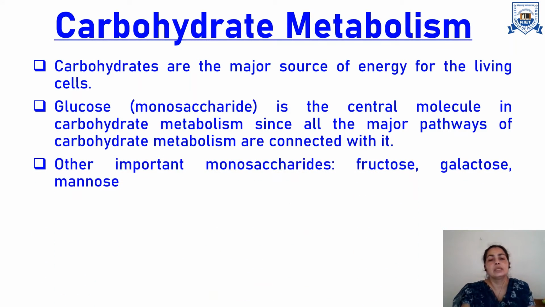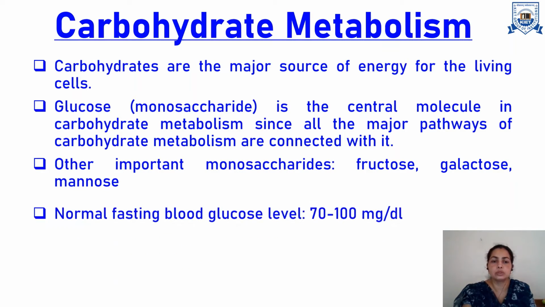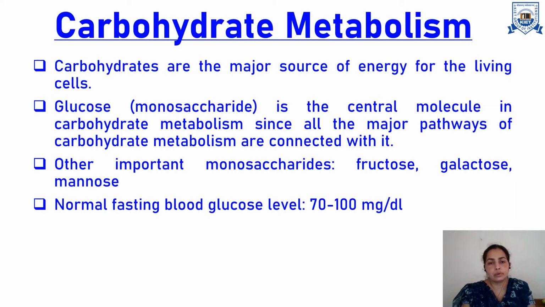Other than glucose, there are some other monosaccharides which have some importance, like fructose, galactose, mannose. And why are we studying it? All metabolic pathways are important for diagnostic purposes, for identification of disease, and to understand the pathology of the human body or the pathophysiology of the disease. For that purpose, we need to understand these different metabolic pathways.